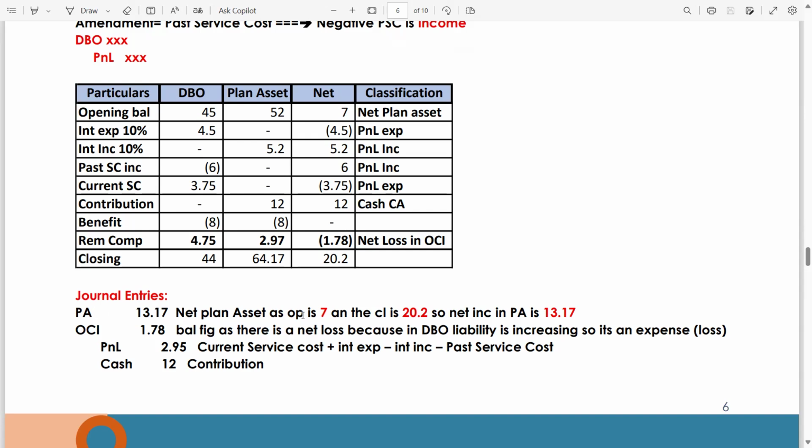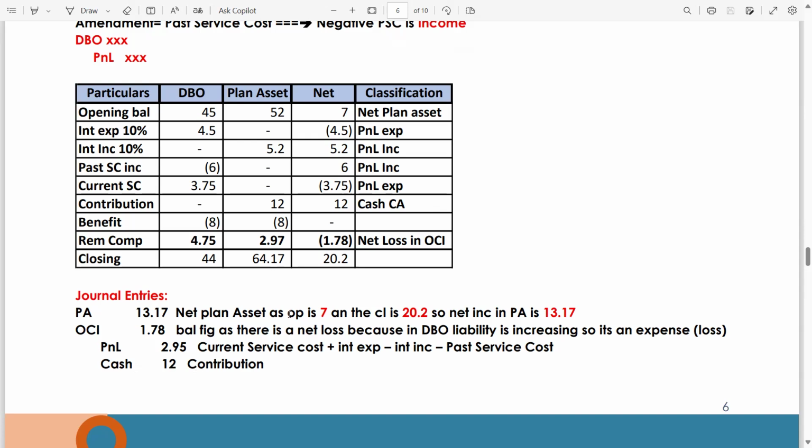Net plan asset opening is 7 and the closing is 20.2, so the net increase in plan asset is 13.17. OCI is 1.78, there is a loss, so 1.78 loss. P&L 2.95. If you add or deduct these classifications by adding or deleting their amounts, you will get the 2.9. And cash contribution is 12.